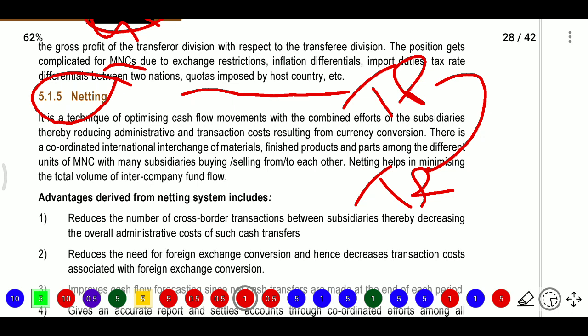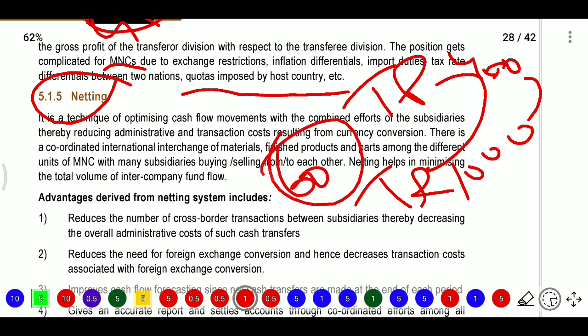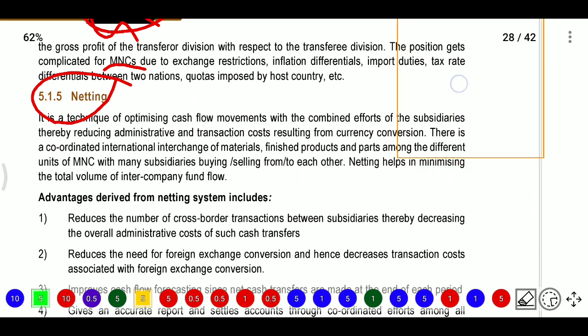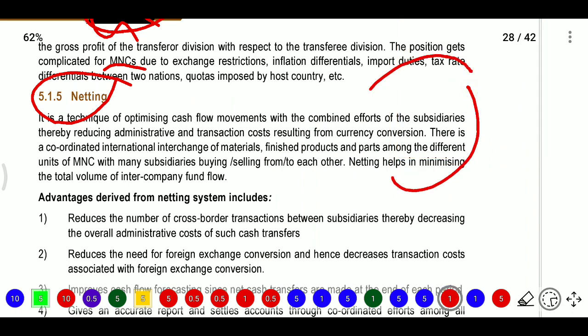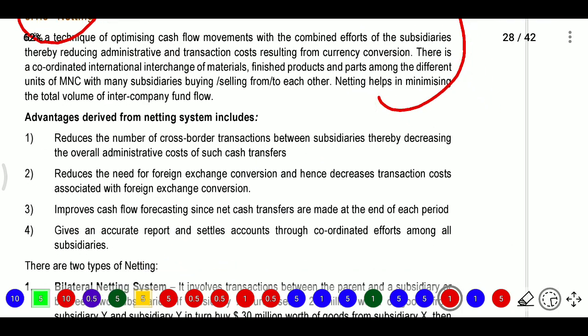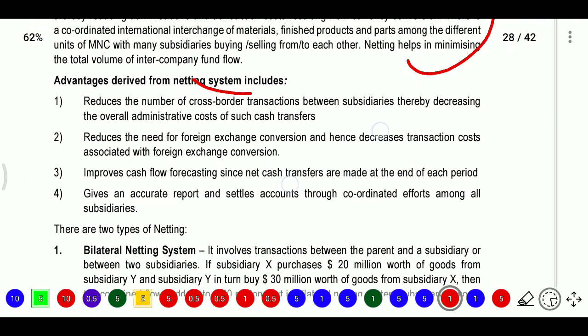For example, if net trade payable is 400 rupees and trade receivable is 1000 rupees, we will net off and get only 600 rupees. Some companies will take 400 and give 1000, which is overloaded. Using the advantage of netting reduces the number of cross-border transactions between subsidiaries, and decreases the overall administration cost of such cash transfers.